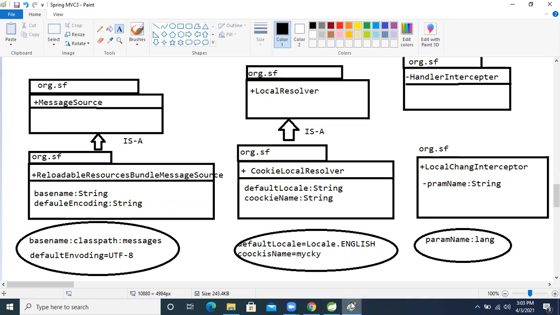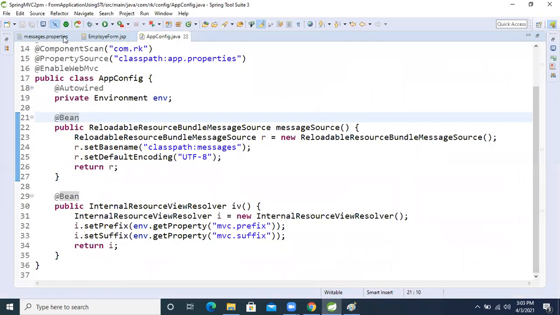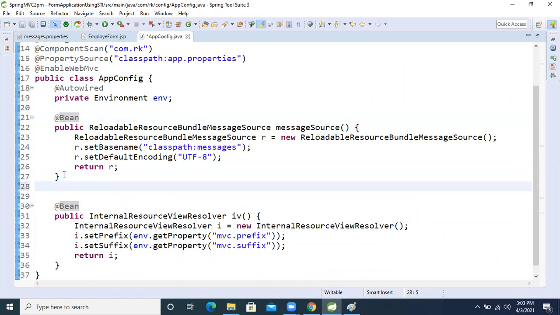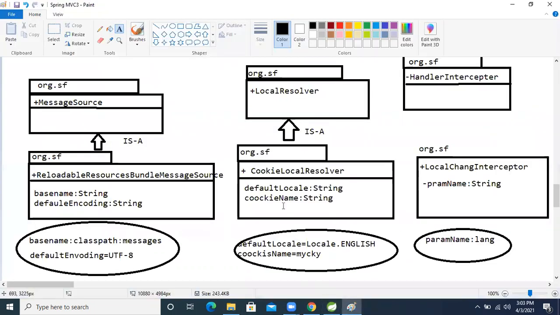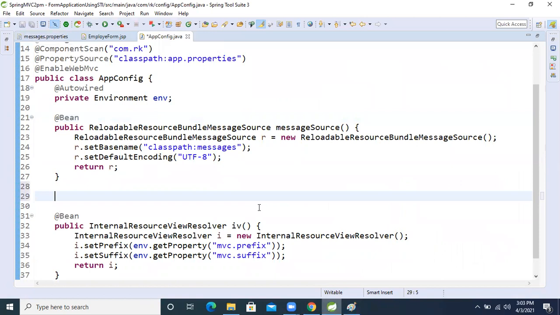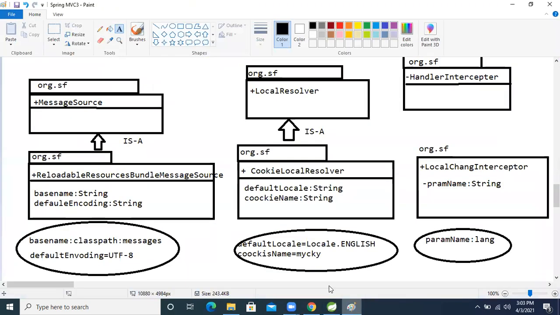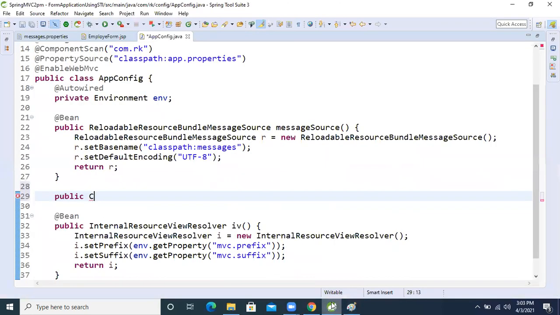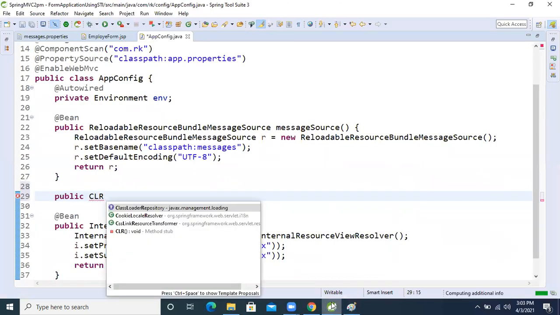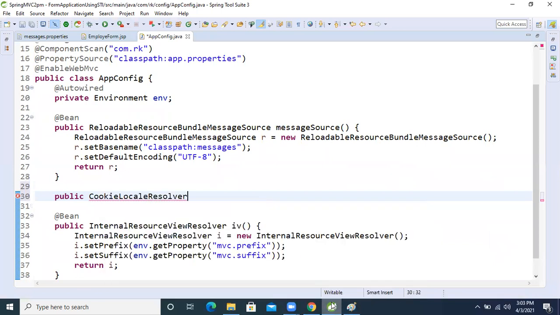This property file is there in the server, right? So how can we expose this property file to our browser? For that, another method. Which object is there? CookieLocaleResolver, right? So public CookieLocaleResolver, we can just call it CLR. Okay, so fine.